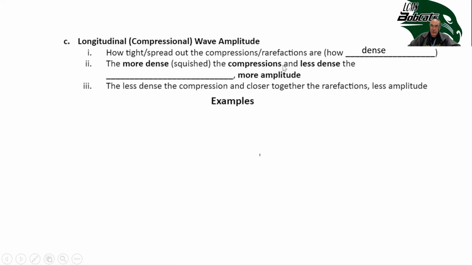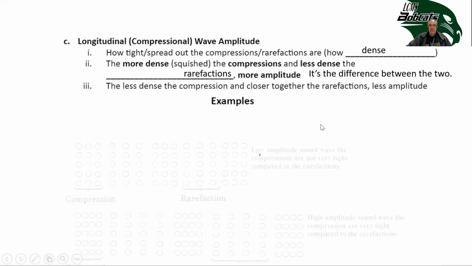The more dense or squished together the compressions and the less dense the rarefactions, the more amplitude. The less dense the compressions and the closer together the rarefactions, the less amplitude. In simple terms, it's the difference between the two. The bigger the difference, the more squished together the compressions and the looser the rarefactions, the more amplitude the compression wave has.